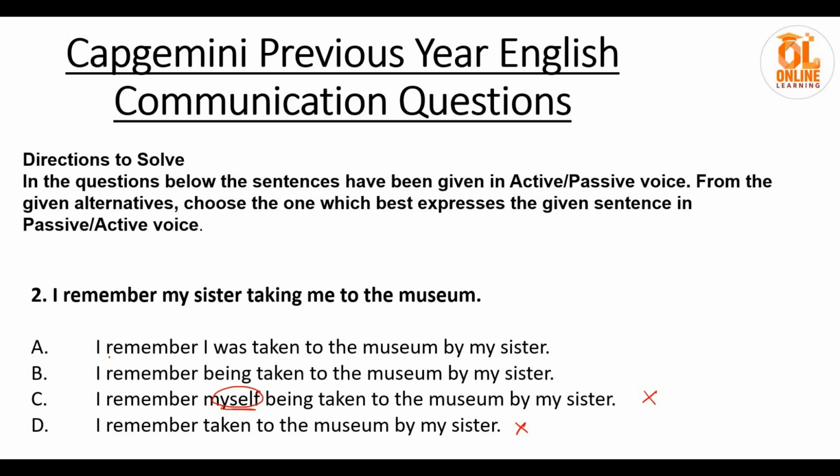So let's read it again to evaluate. I remember I was taken. So see, here the sentence is taking me. So this is I remember my sister taking me. So when there is a change of voice, it will change to I remember being taken. Taking me will convert to being taken to the museum by my sister. So option B will be correct. I remember I was taken to the museum by my sister. This also won't be correct, so this will be wrong.